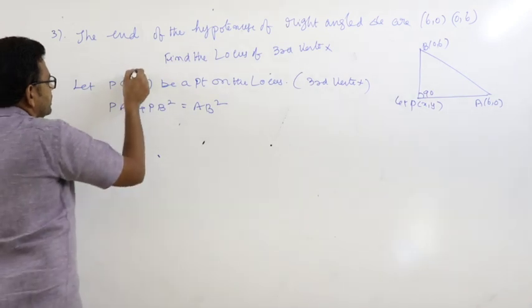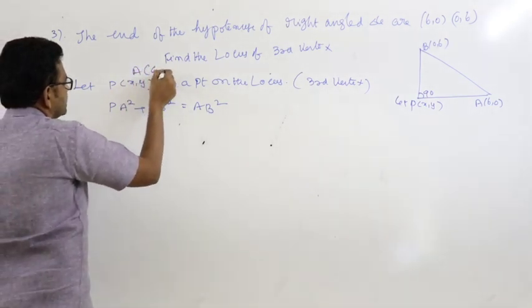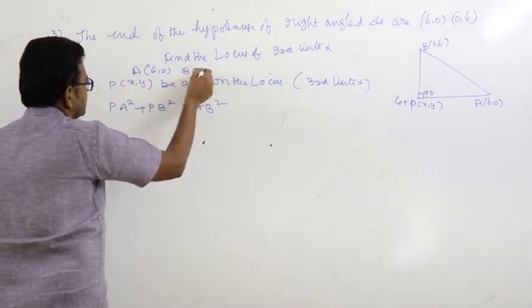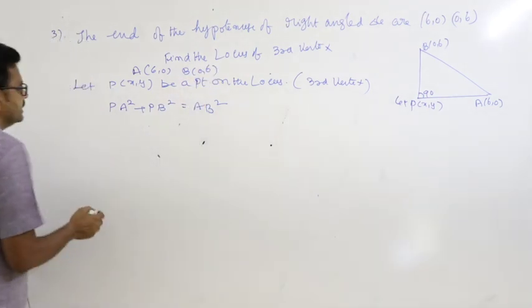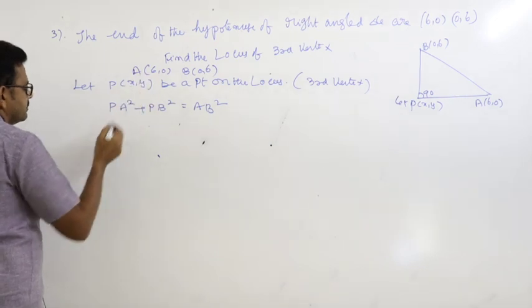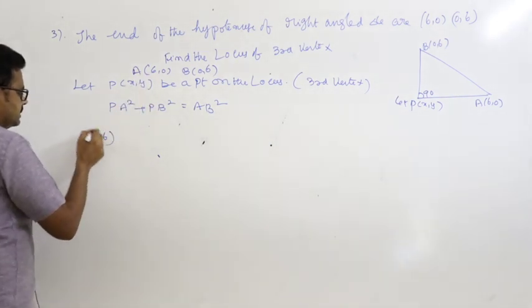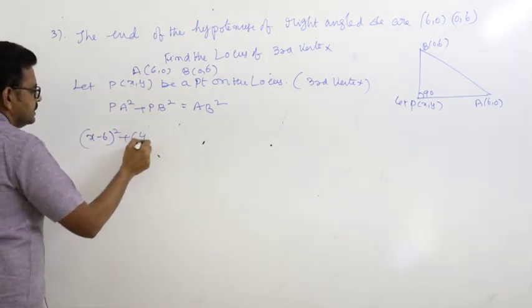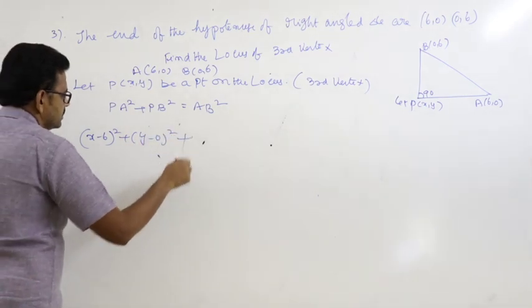Where A coordinates are 6, 0, B coordinates 0, 6. PA square, x1, y1, x2, y2: x minus 6 whole square plus y minus 0 whole square.